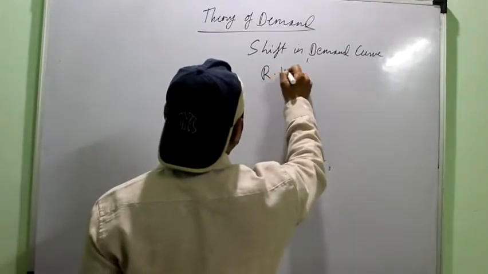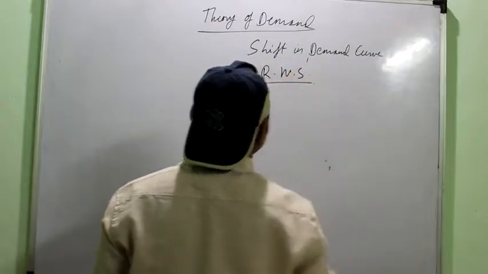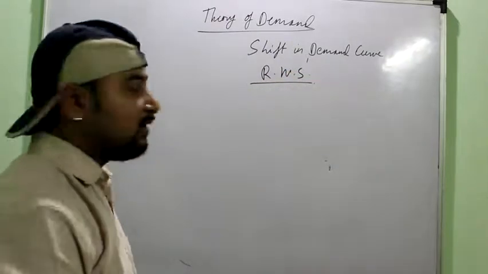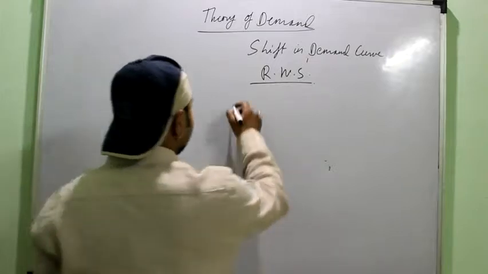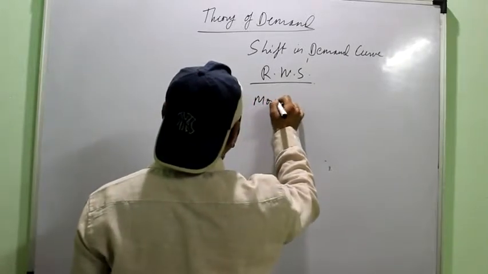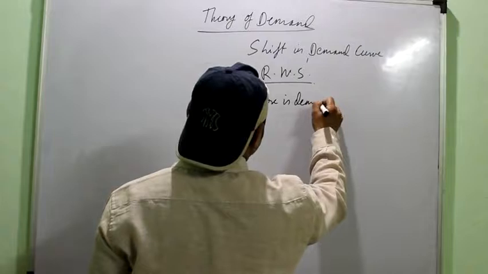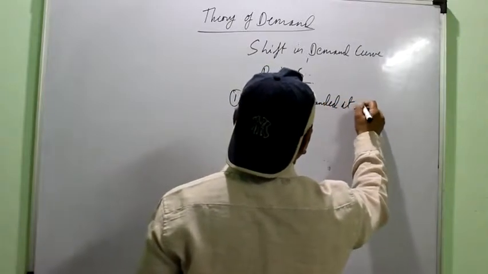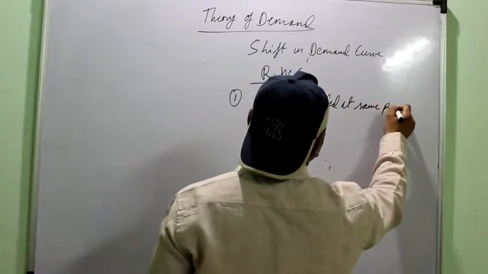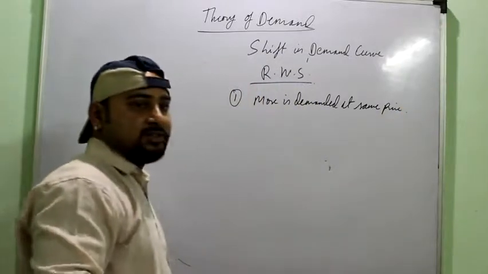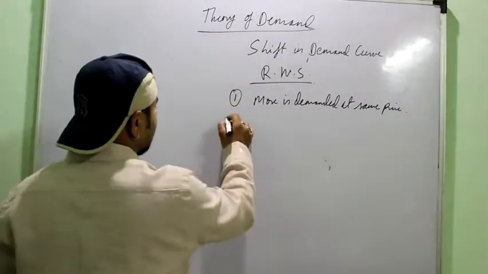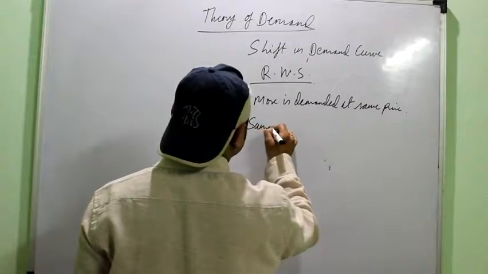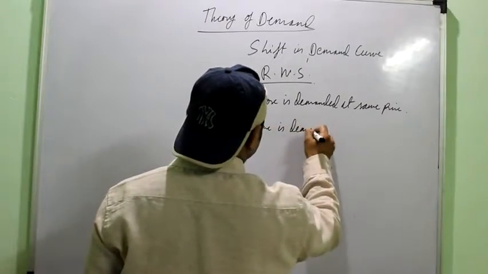First we talk about the rightward shift. See, there are actually two situations possible when you can call a change a rightward shift. First is when more is demanded at the same price. Means price doesn't change, quantity increases, right? Second is same is demanded